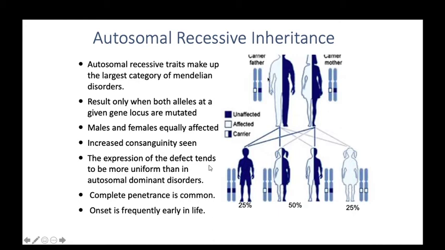I want to tell something about pedigree charts. Can anybody tell me how to represent a male in a pedigree chart? Square. Female? Circle. Very good. And abortion is represented as a triangle.